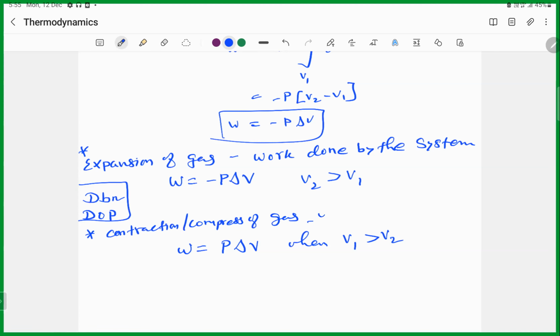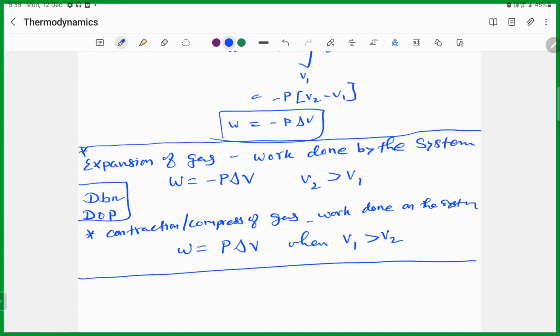Work done on the system. Okay, is it clear, ma? Is it clear or not? Yes, sir. So this is the application of your first law of thermodynamics.